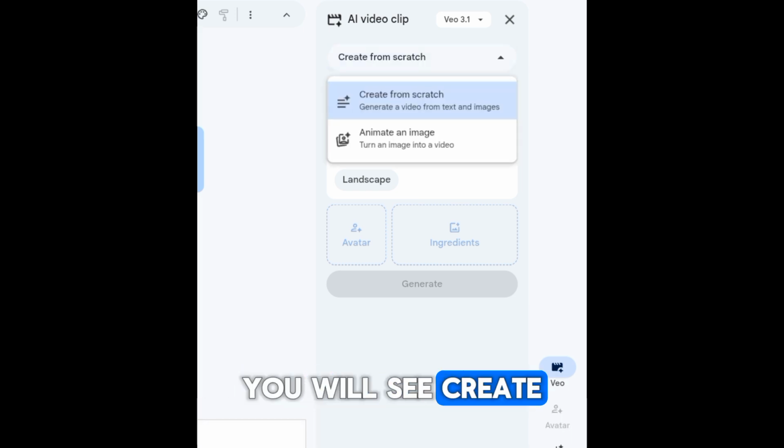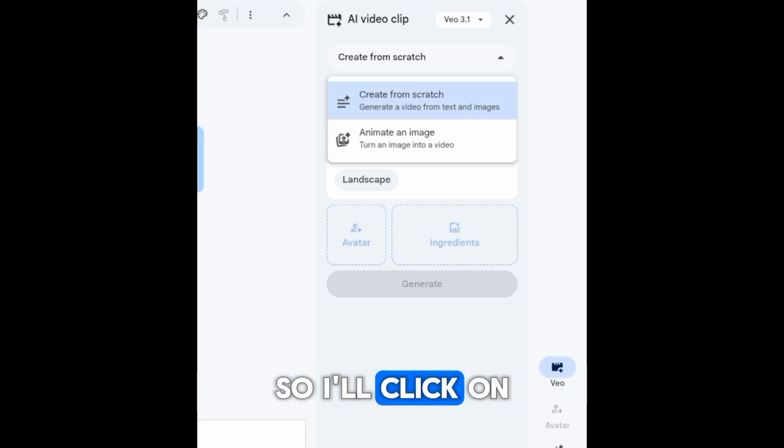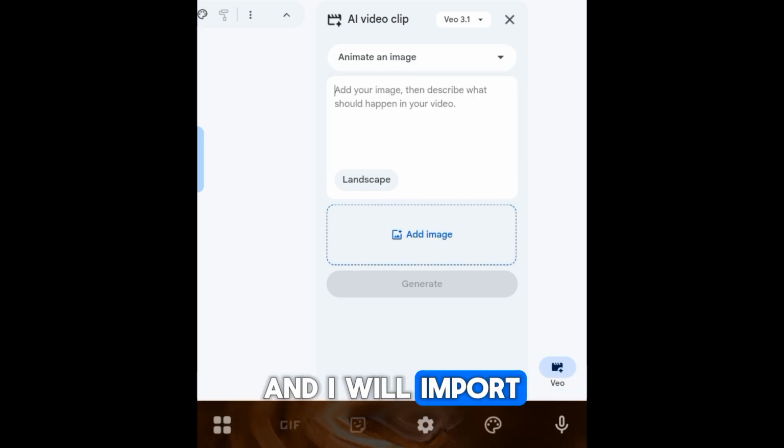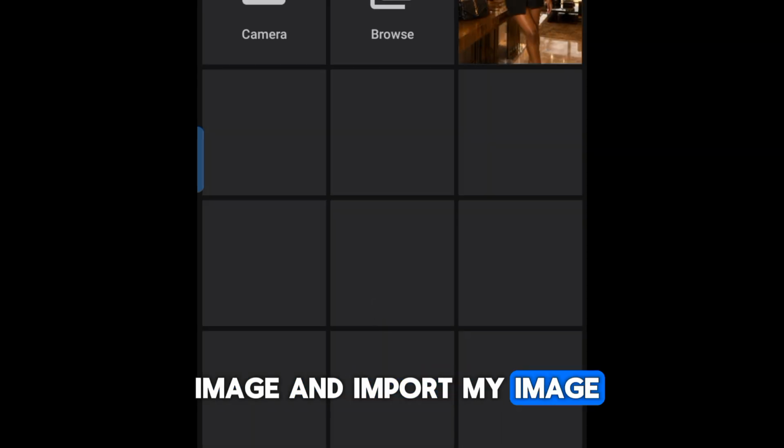When you come to this interface, you are going to click on this place. You will see create from scratch. You also see animate an image. We are going to choose animate an image. So I'll click on animate an image and I'll import the image that I want to make talk. Do you understand? So I'll click on add image and import my image.